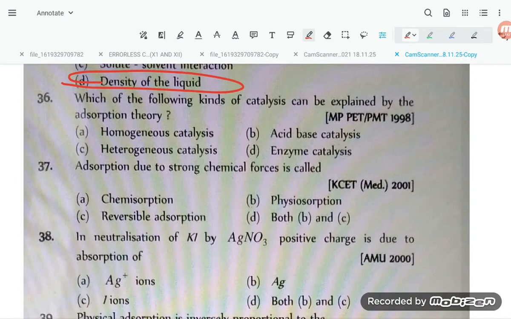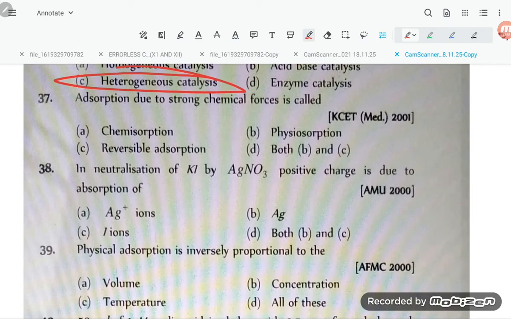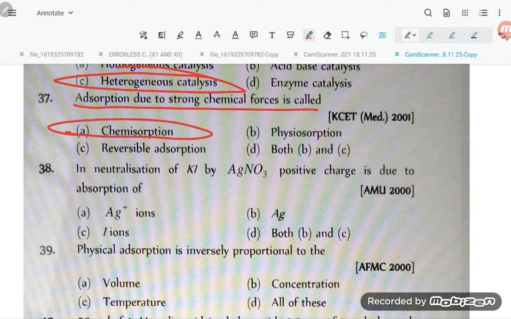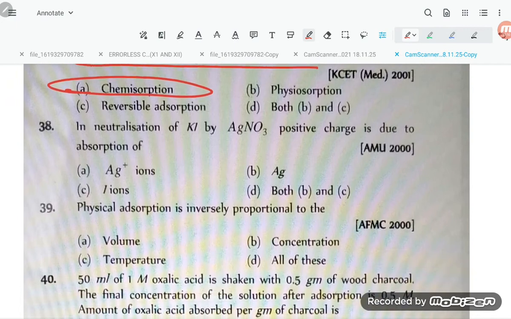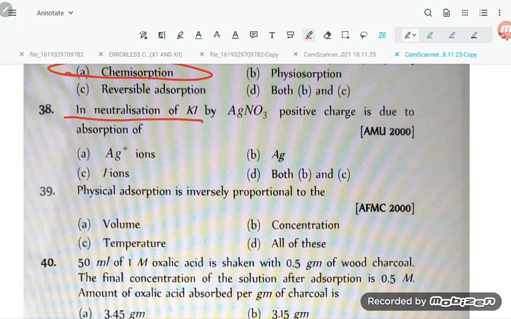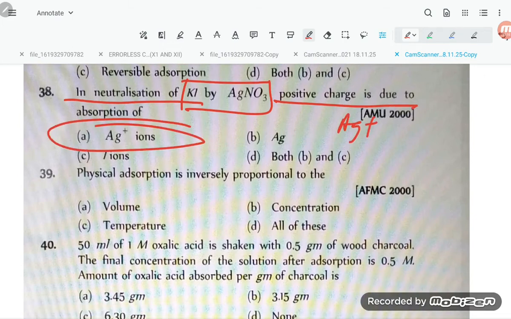Now 36. Which of the following kind of catalysis can be explained by adsorption theory? That is heterogeneous catalysis, option number 3. Adsorption due to strong chemical force is called chemisorption. So 37 is A. Now let us move to 38. In neutralization of KI by AgNO3, positive charge is due to Ag plus ion. So option number A, 38 A.